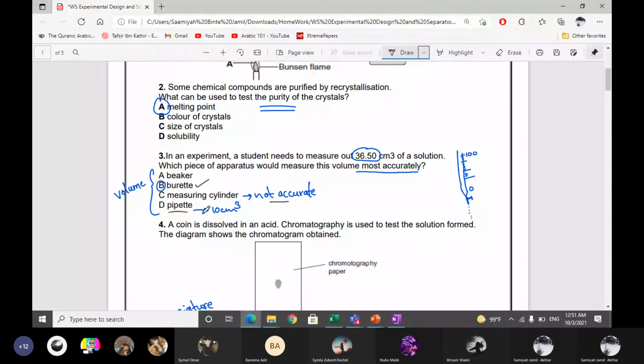We can use a pipette also, but it's small. A pipette is a small apparatus with markings from 0 to 10. So to measure 36.5, we need a burette, because a burette has markings from 0 to 100 cubic centimeter. It's a long apparatus.